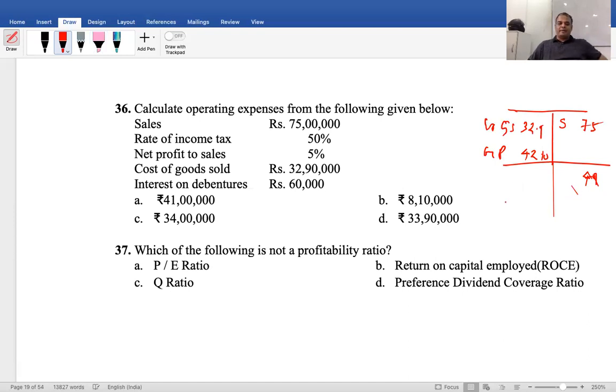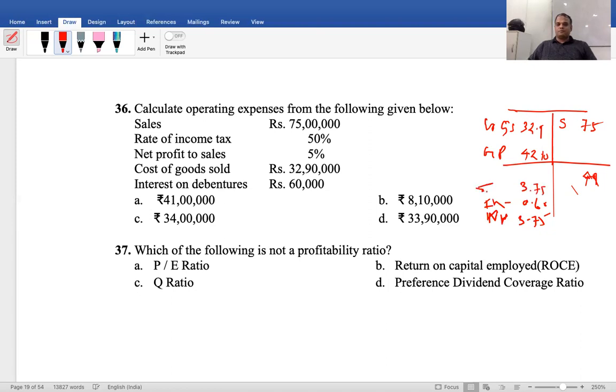Debit side, net profit how much? Net profit 3.75 lakh, 5% of 75 lakhs. Interest 60,000. Tax is 50%, so tax is also the same, 3.75. Am I right? After tax net profit is 3.75, so the balance before tax is also 3.75 and tax is also 3.75. Are you able to follow or not? 3.75 is the tax also.